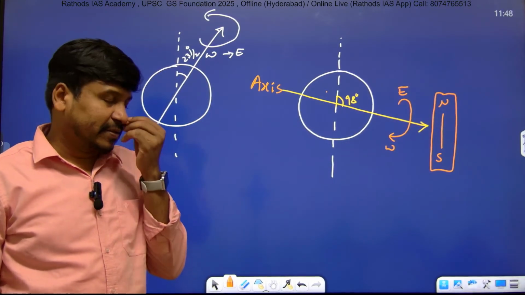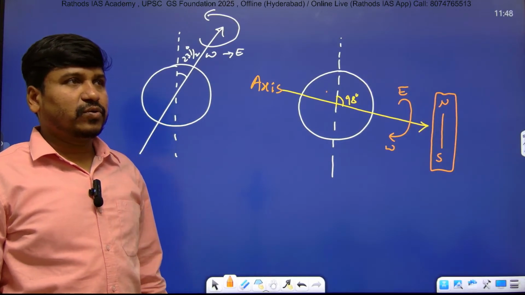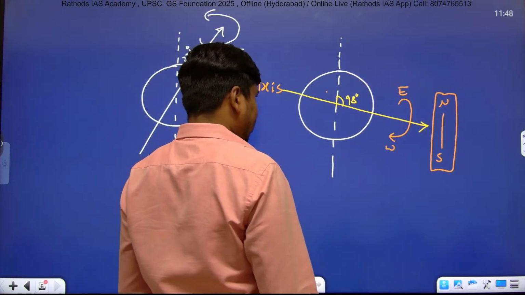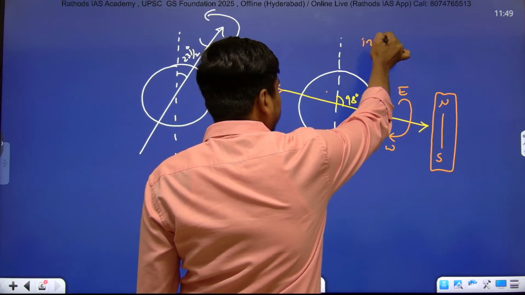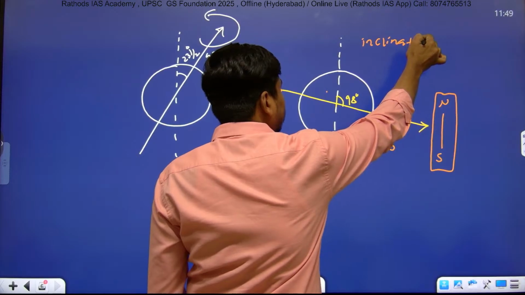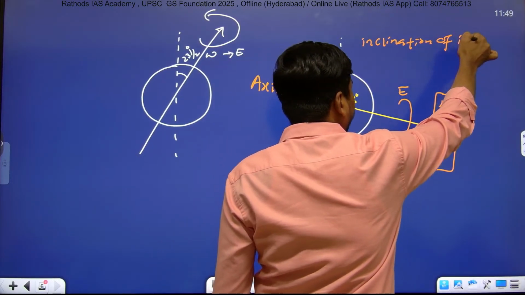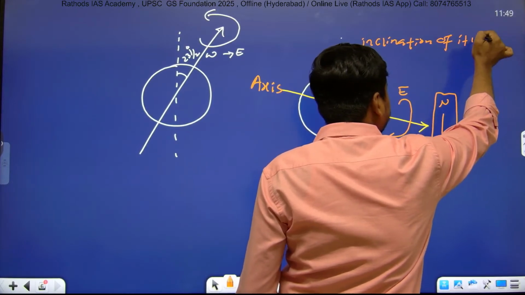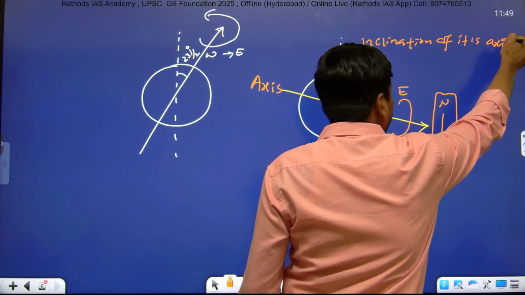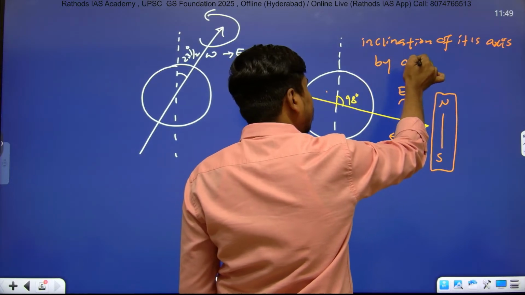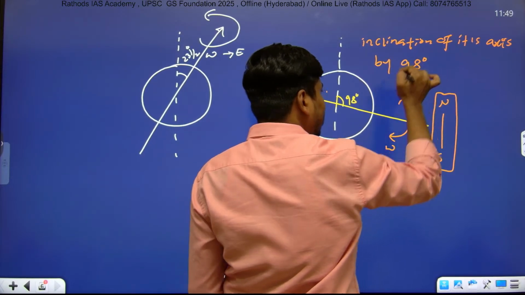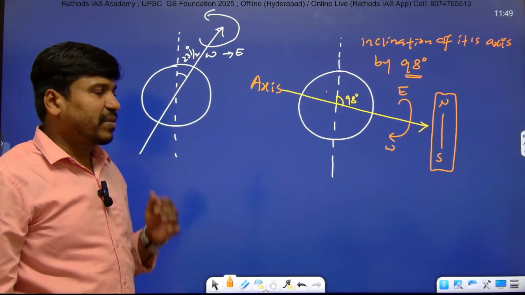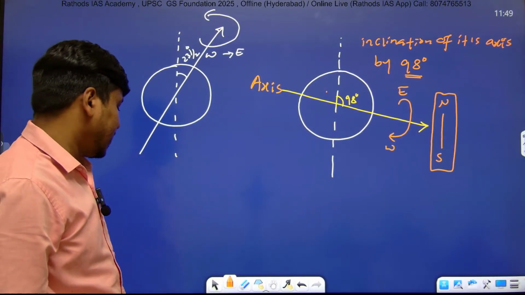Due to inclination of its axis by 98 degree. Very important point, underline the word 98 degree and put double star. Inclination of its axis by 98 degree.